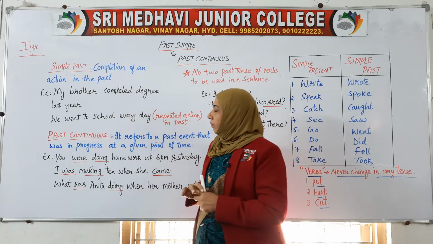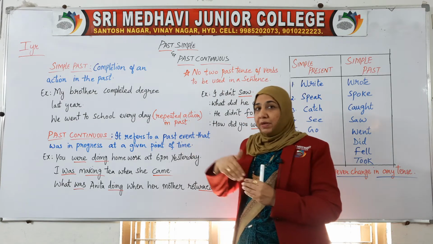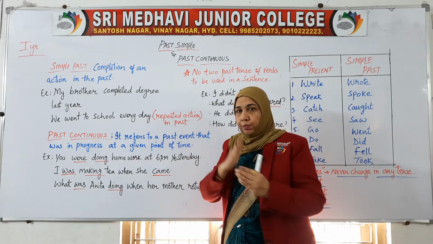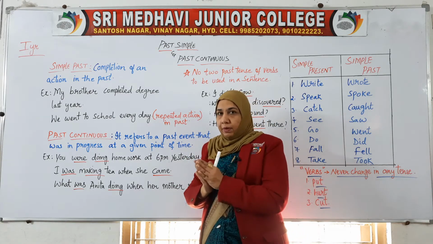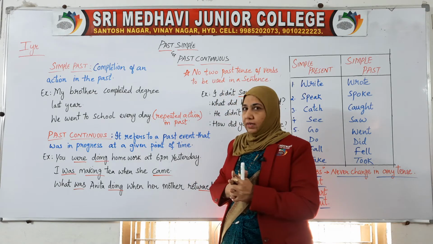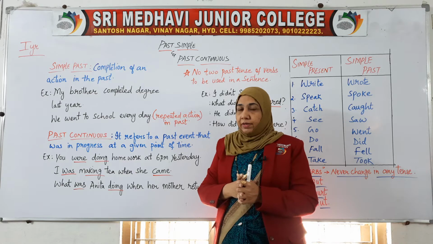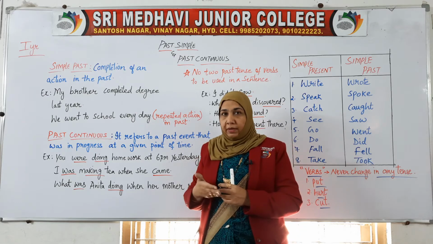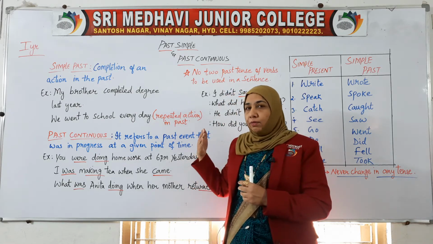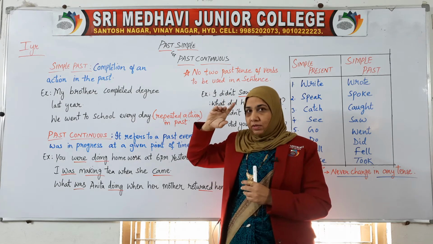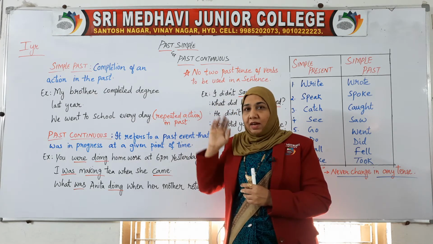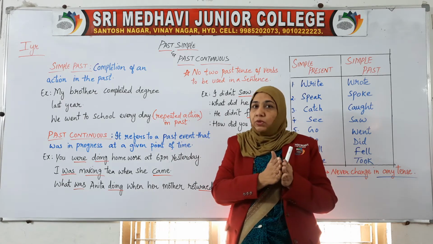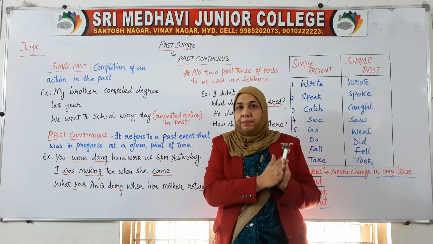Now next is, sometimes some actions get repeated in the past. So those repeated actions can also be described in the simple past. Like we went to school every day. You must have heard from your elders, your parents or grandparents, that in our times we went to school every day. This is the total past, complete past tense, that is simple past.